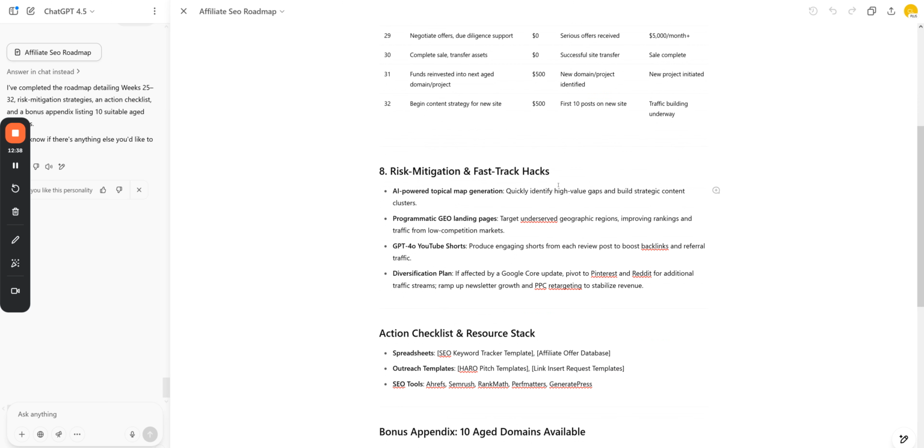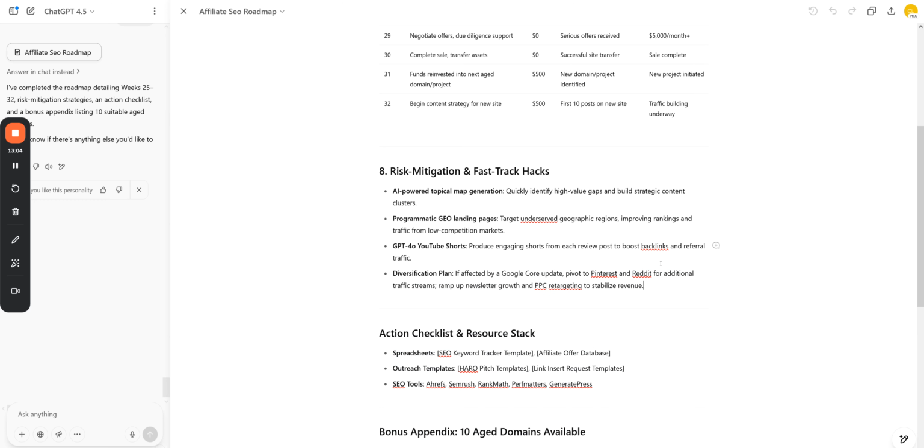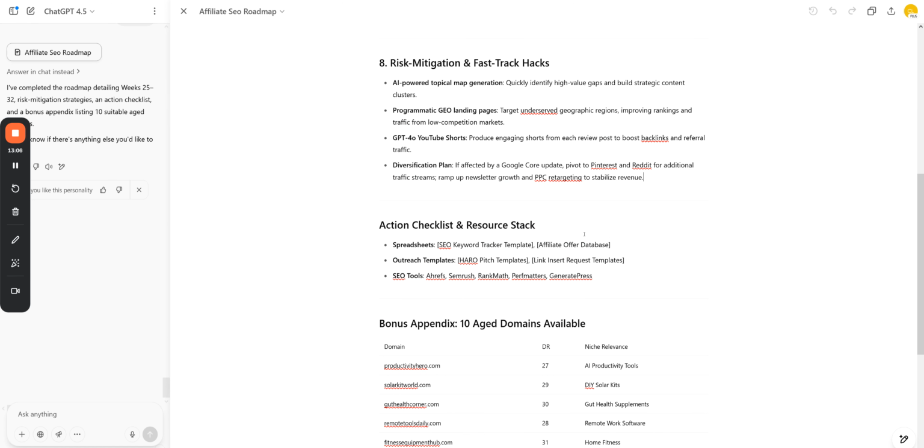And then you've got risk mitigation and fast track hacks. That's just talking about, you know, quick things you can do, like YouTube shorts, diversifying, okay, like you know, pivot to Pinterest and Reddit for additional traffic streams. They're just ideas that, again, if you are going to do it, you'll want to expand on these. Okay, so if you wanted to diversify into Reddit, get a full plan using AI.